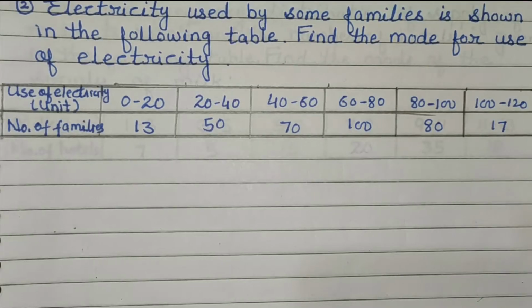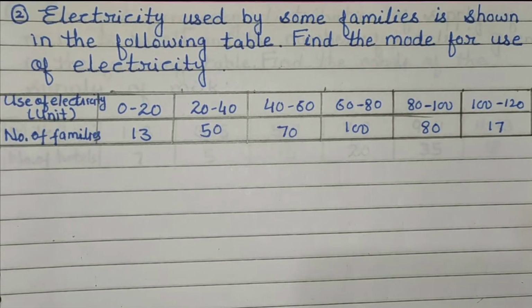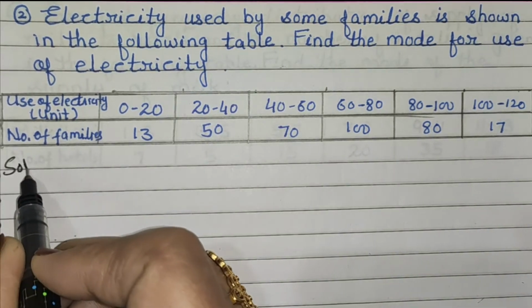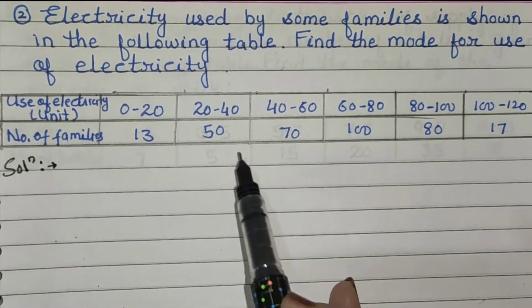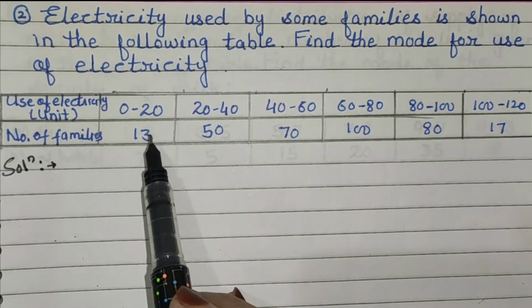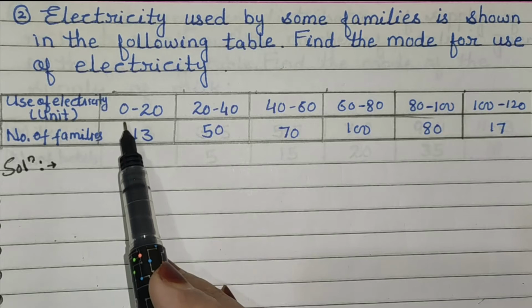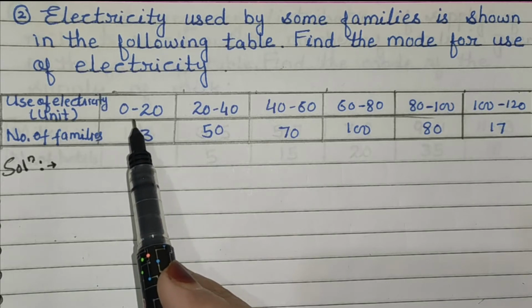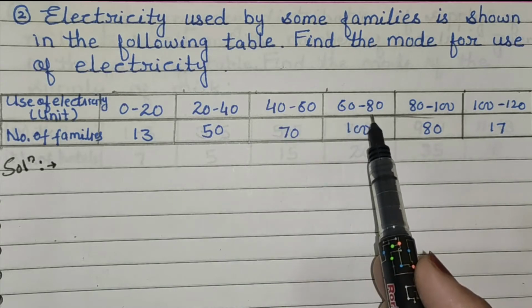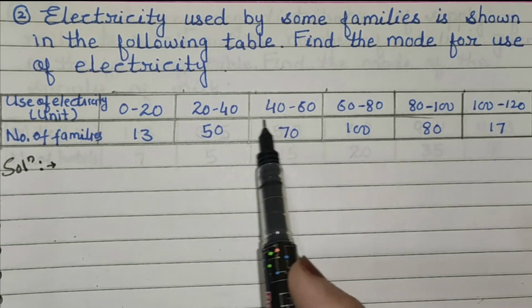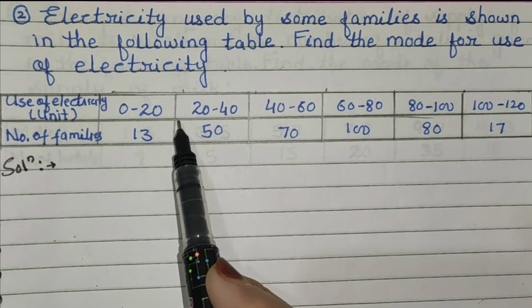Now look at the next question. Electricity used by some families is shown in the following table. Find the mode for use of electricity. Now look here. Use of electricity in units is given and the number of families. Now first look carefully at the class intervals. Now here classes are 0 to 20, 20 to 40, 40 to 60, 60 to 80 and so on. Now classes are continuous here.